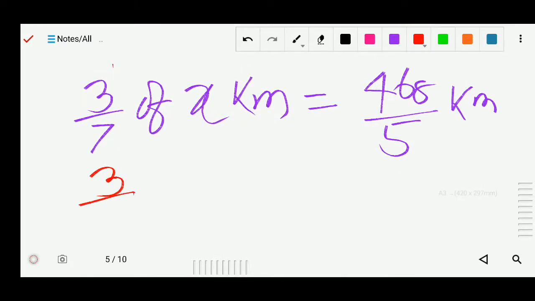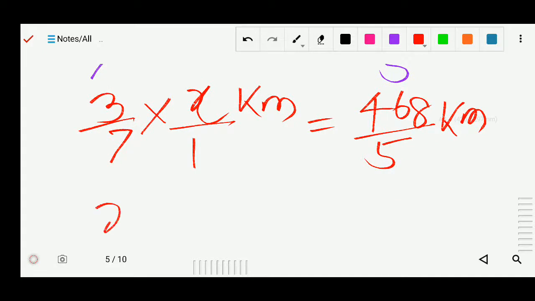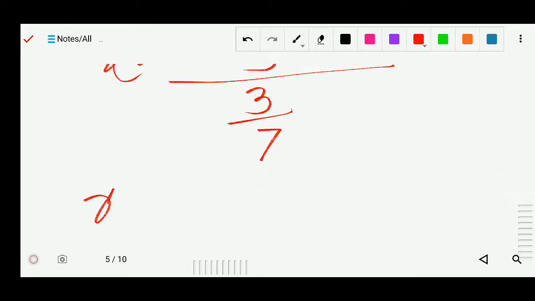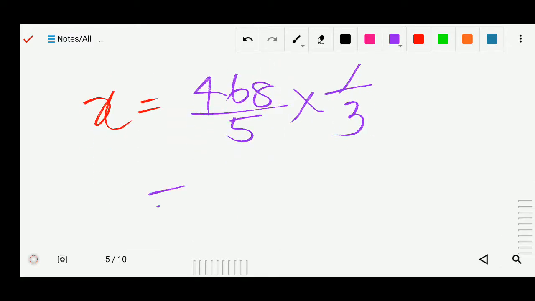Now we can find the value of x. We can write 3/7 of means multiply, x kilometer times 3/7 equals 468 by 5 kilometer. Now the next step, we find x. So x will equal 468 by 5, and this 3/7 will go to that side in the form of division, because here it is multiplication, so it will be division. So we divide by 3/7. Its reciprocal will be 7 by 3, so we can multiply.